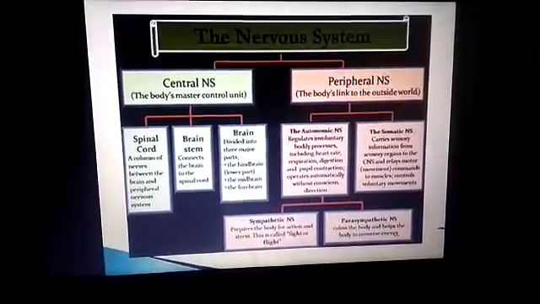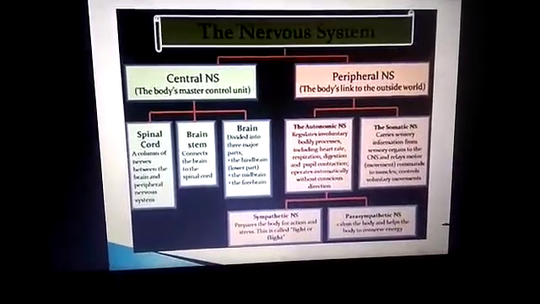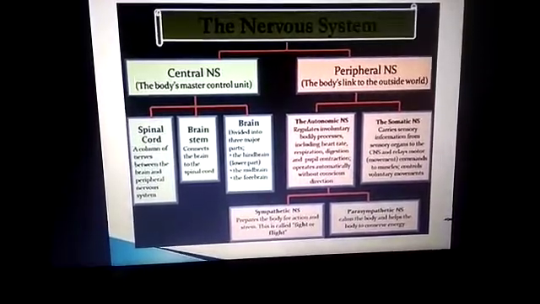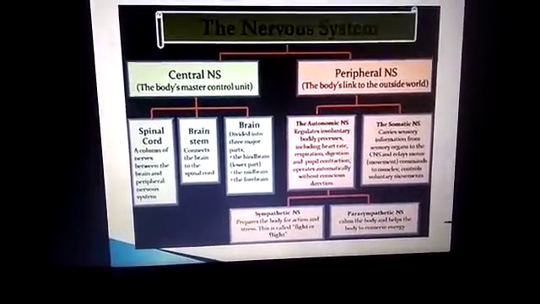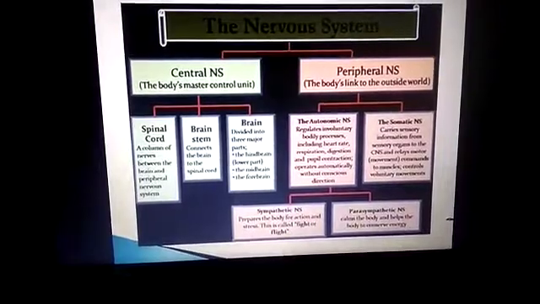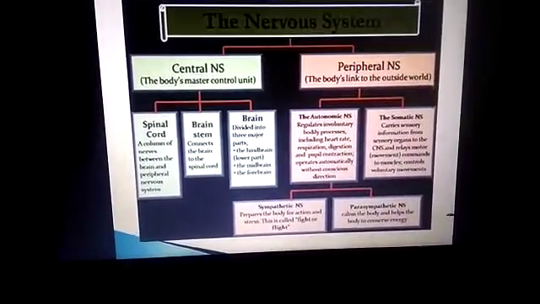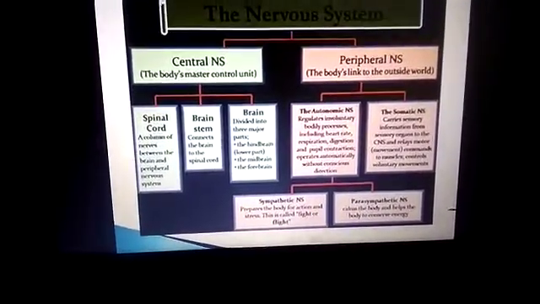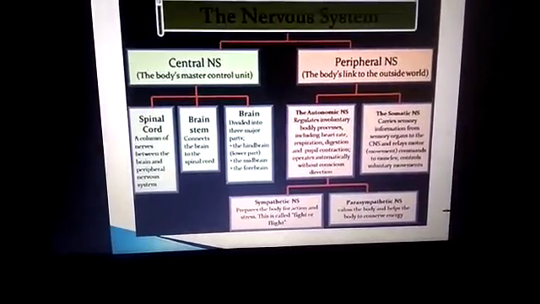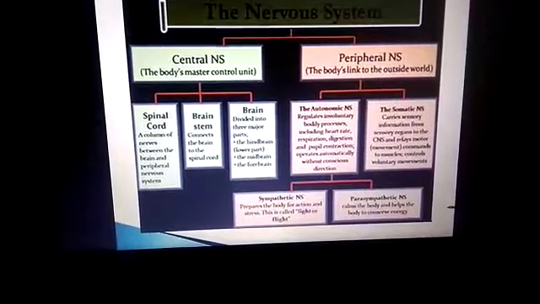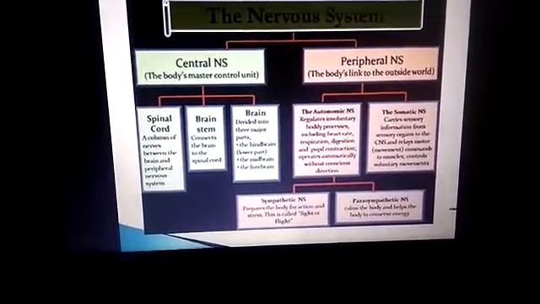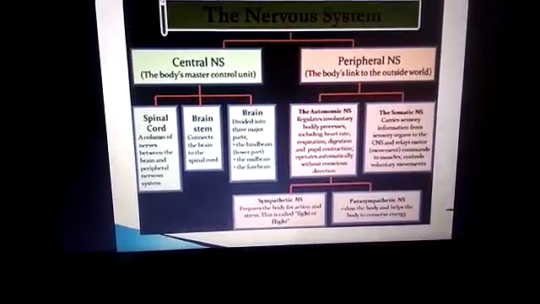Next, the autonomic nervous system regulates the involuntary body actions, that means those which are not under our control, for example blinking of eyes, heart rate, respiration, digestion. These are all working processes which are not under the control of our body. They are under the control of the nervous system.